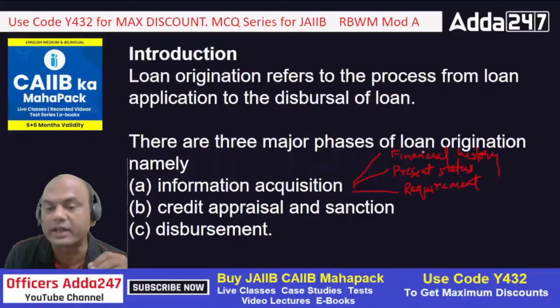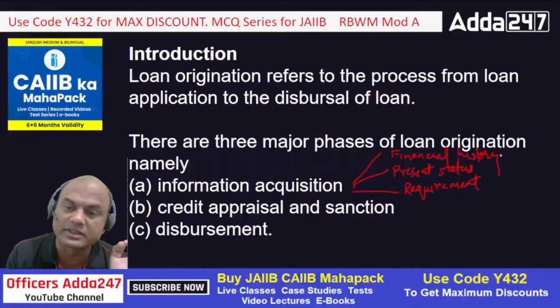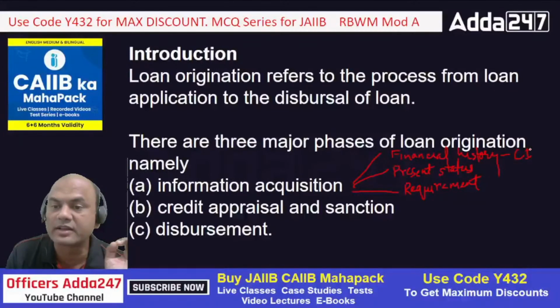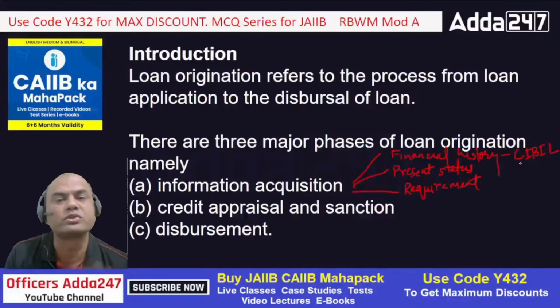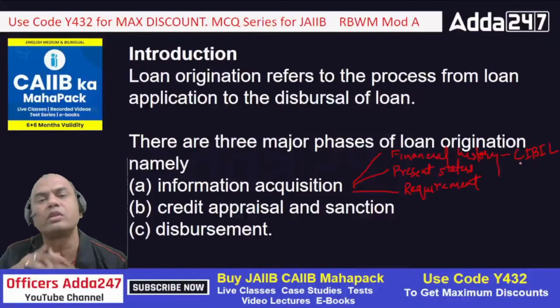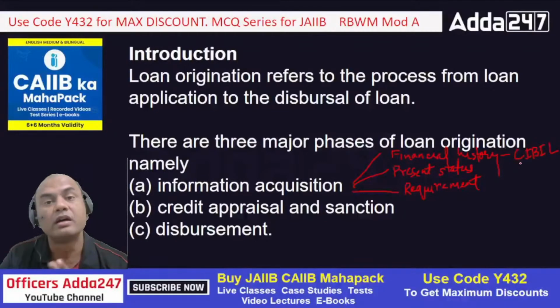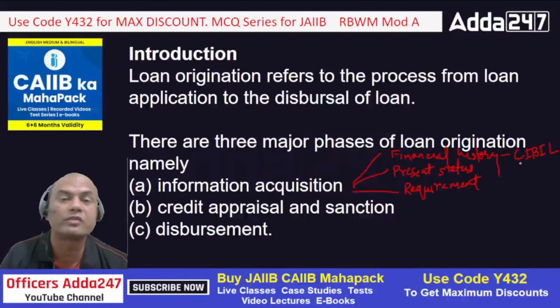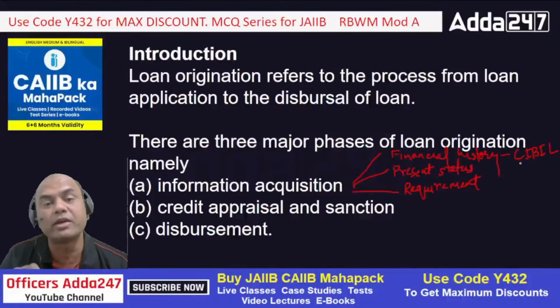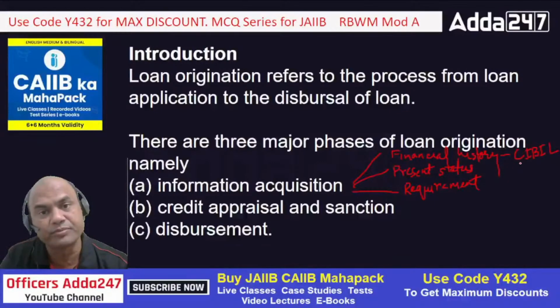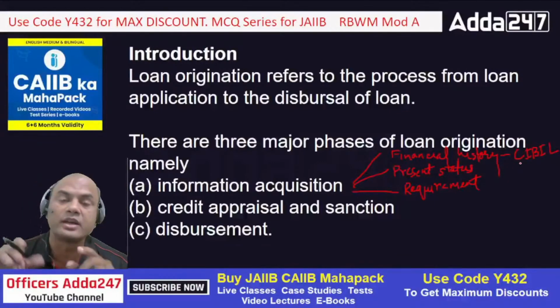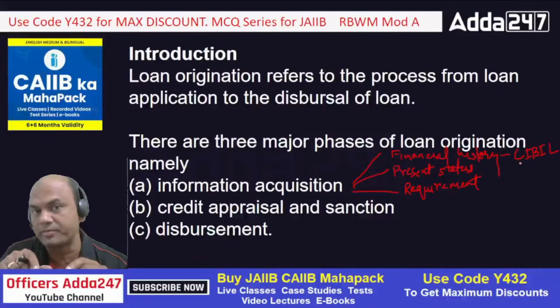So now let's come to financial history. What do you mean by financial history? See here, nowadays due to CIBIL, financial history has become a simple task. Means in CIBIL score you get all the details, what all loans the customer has taken earlier, what all loans are presently running, how many of the loans have been regularly repaid, how many of them have not been repaid regularly. So all these details is meant by financial history.